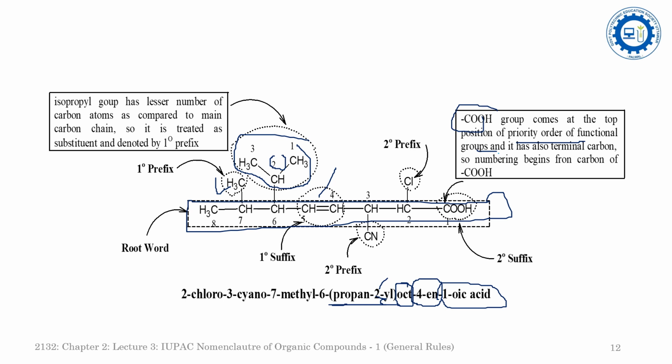And now come to the secondary prefix. In the secondary prefix there are two substituents: one is a chloro at the second position and the cyano group is attached at the third position. While arranging these two substituents in alphabetical order, the chloro comes first and the cyano comes later. So that's why 2-chloro 3-cyano will be the secondary prefix. So the name of this compound is 2-chloro 3-cyano 7-methyl 6-propan-2-yl oct 4-en-1-oic acid.